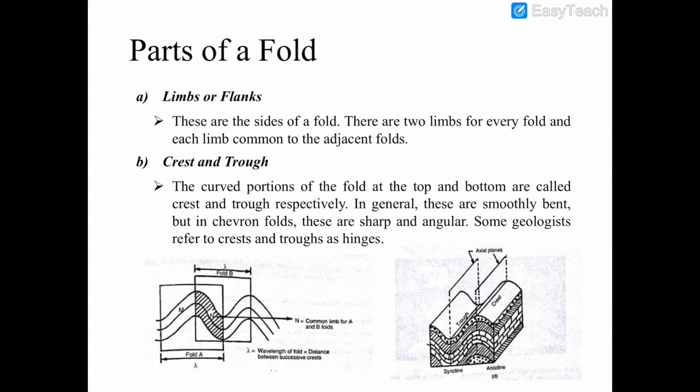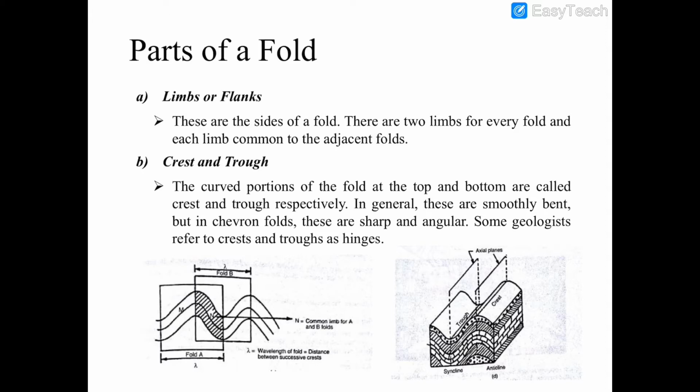Now we come to parts of a fold. Limbs or flanks. These are the sides of a fold. There are two limbs for every fold and each limb is common to the adjacent fold. Look at this figure. This is one fold, fold A. It has two limbs. This is one limb M. This is another limb N. This is fold B. It also has two limbs. This is limb N and this is another limb. This limb N is common for both fold A and fold B.